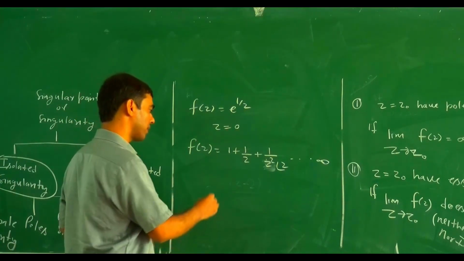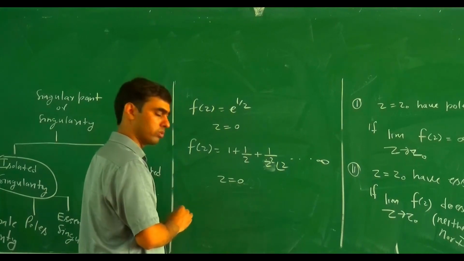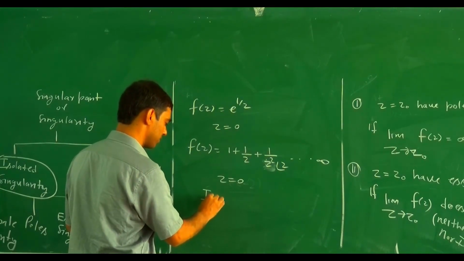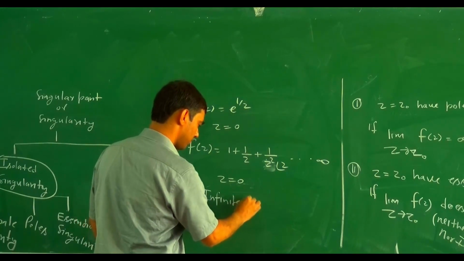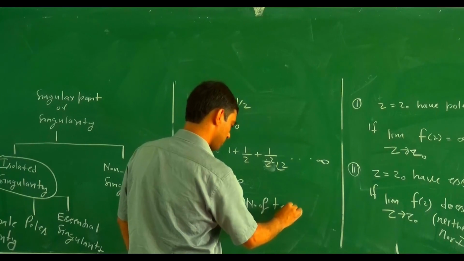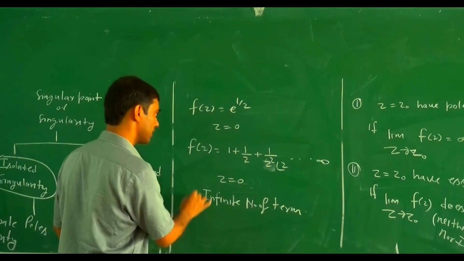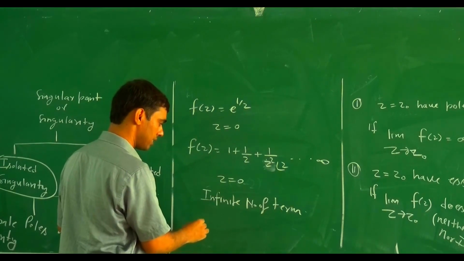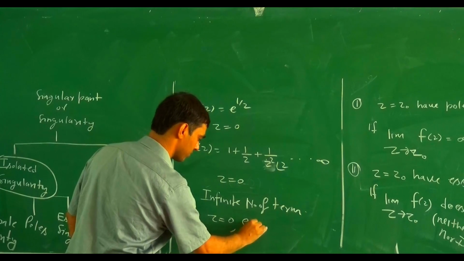In the principal part about z equal 0 there is an infinite number of terms, in the Laurent expansion of fz equal e to the power 1 by z. So at z equals 0, there is an essential singularity.